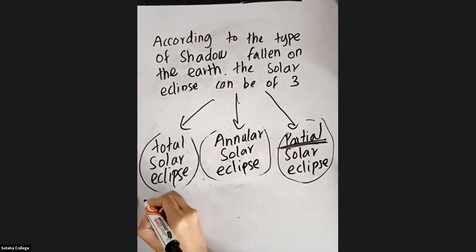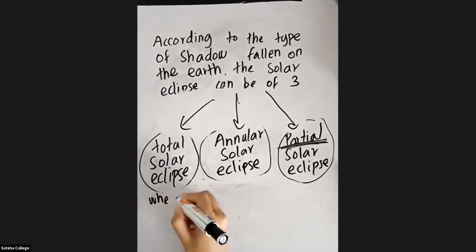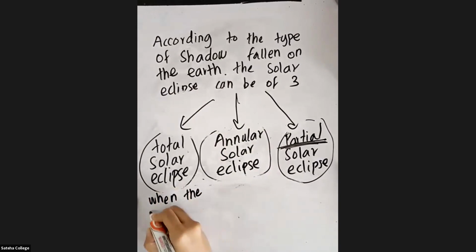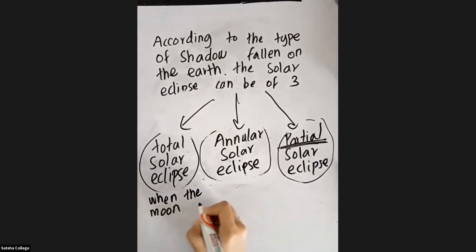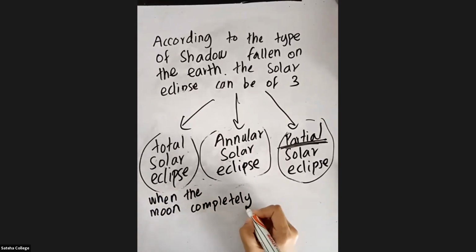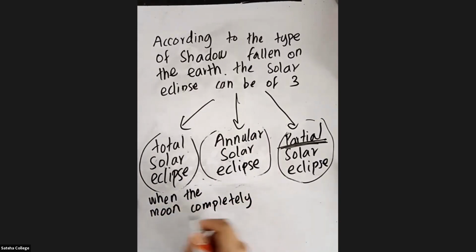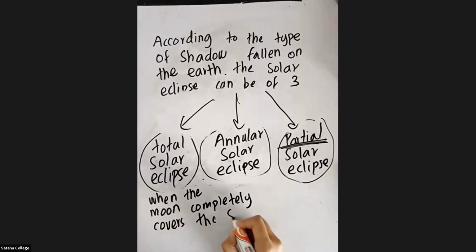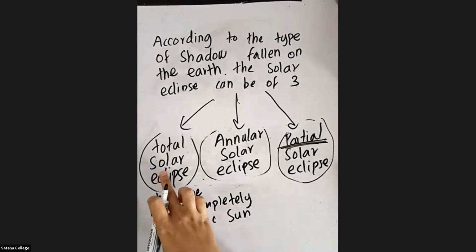Here you can write, when the moon completely covers the sun. If you like, you can draw and send it to me. You can draw and color, right? When the moon completely covers the sun, you call it a total solar eclipse.